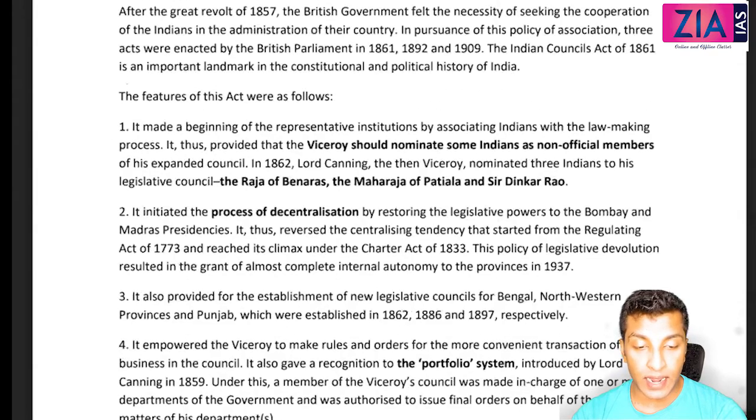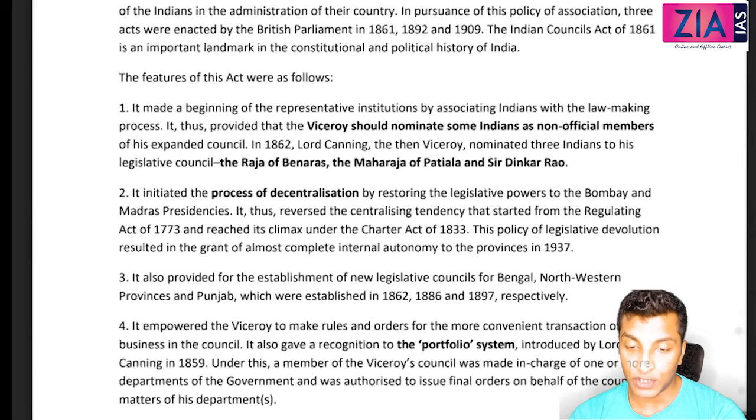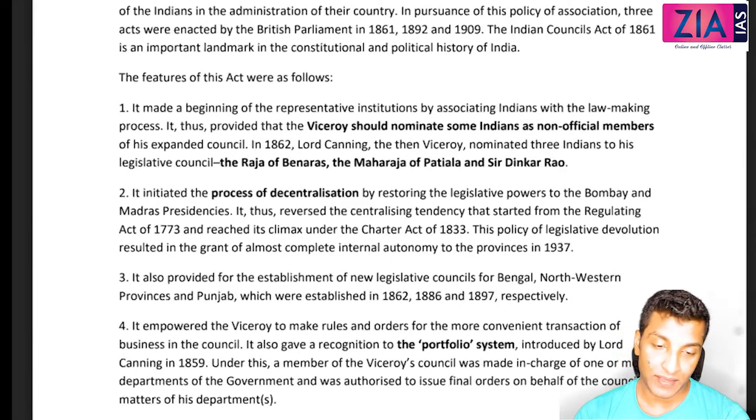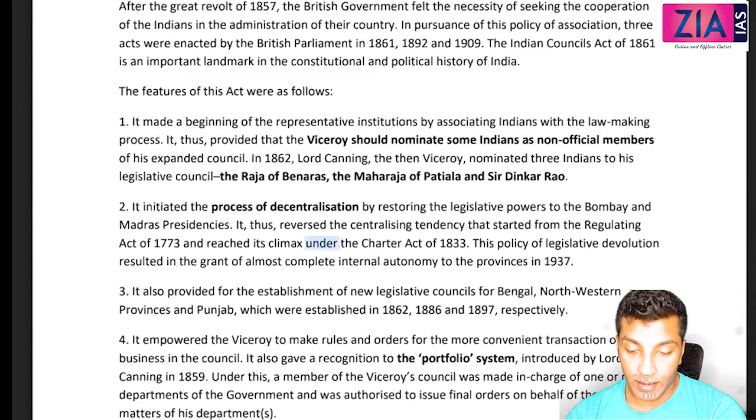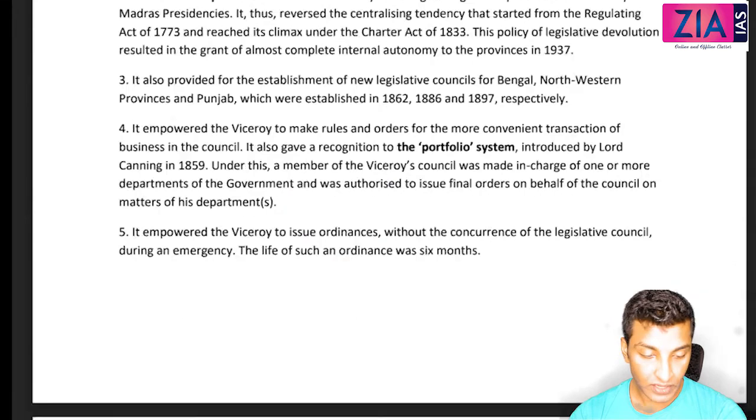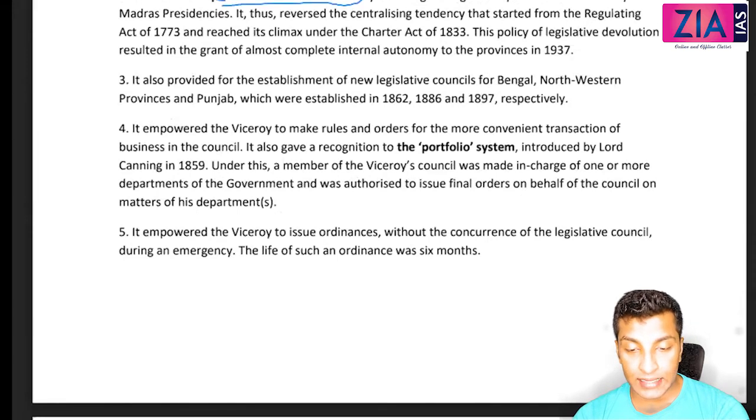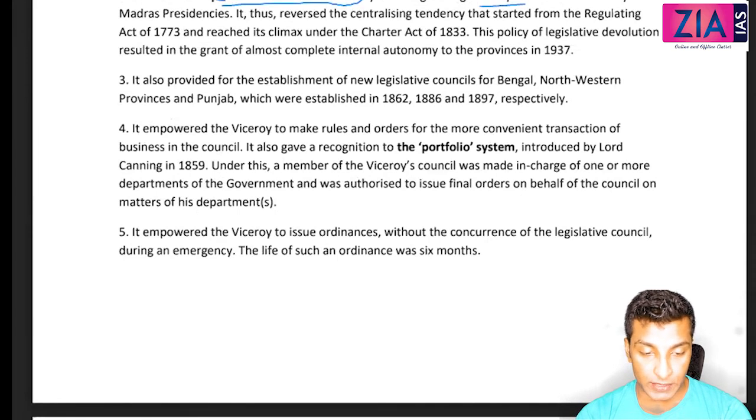Again, Indian Council Act of... Rajagopalachari. Okay. Yeah. From the British side is what I've told. Indian Council Act of 1861. Now here, two most important ones: a process of decentralization, by restoring the legislative powers to Bombay and Madras presidencies.